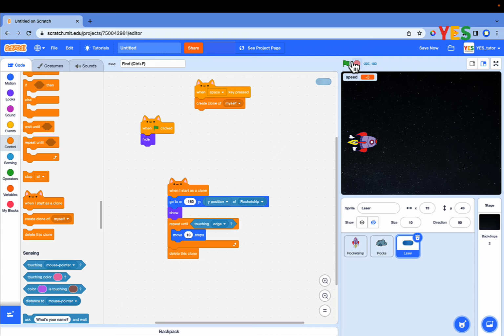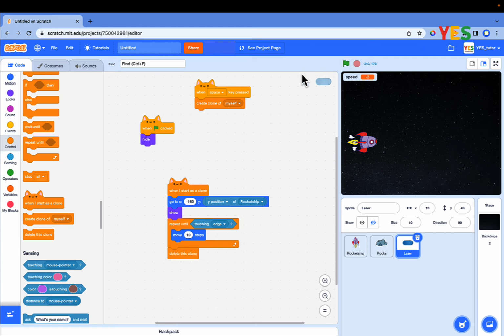The rocket ship can move up and down using the arrow keys, and if you hold down the spacebar, it shoots a laser. The lasers reach the edge, but nothing happens if the laser touches the rocks or the rocks touch the rocket ship.